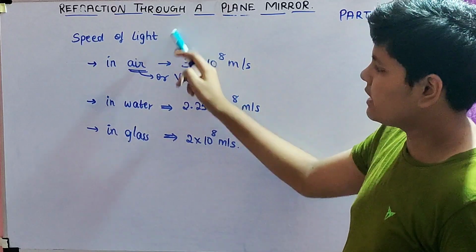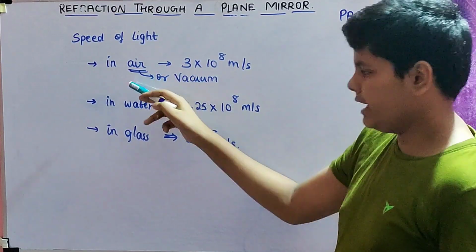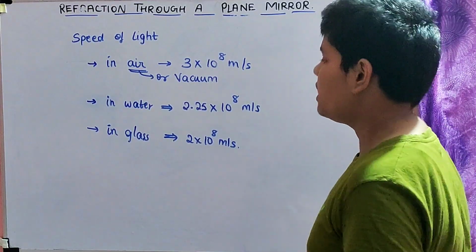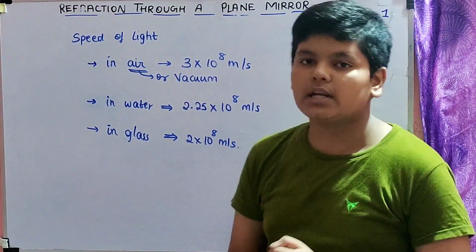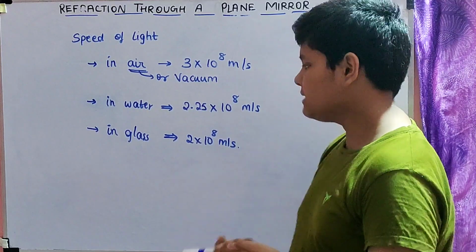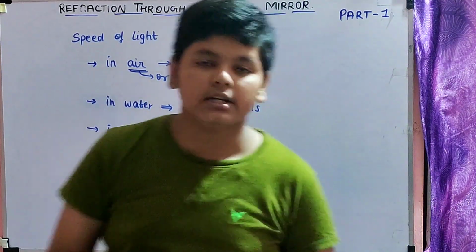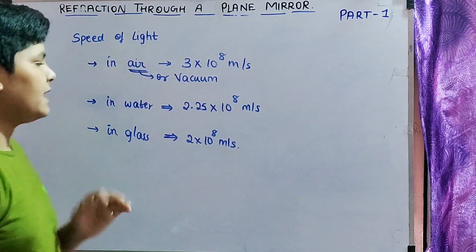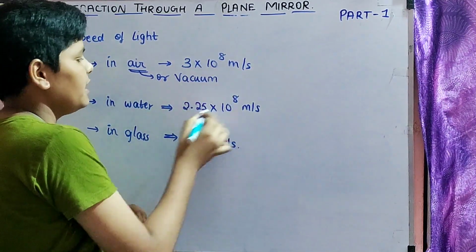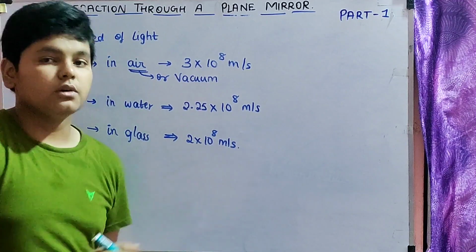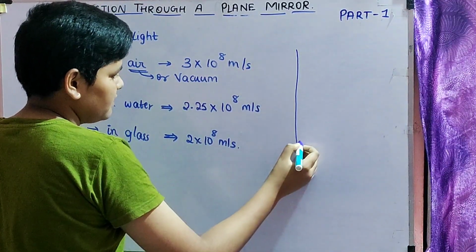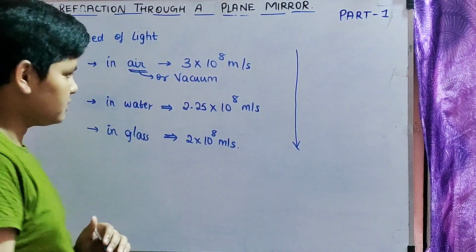Here the speed of the light in air or vacuum is 3 into 10 power 8 meter per second. In water it is 2.25 into 10 power 8 meter per second, and in glass it is 2 into 10 power 8 meter per second. So here can you notice the difference in the speed of the light? So here it is 3 into 10 power 8, 2.25 and 2. So as the matter is getting denser, the velocity of light is slowing down.